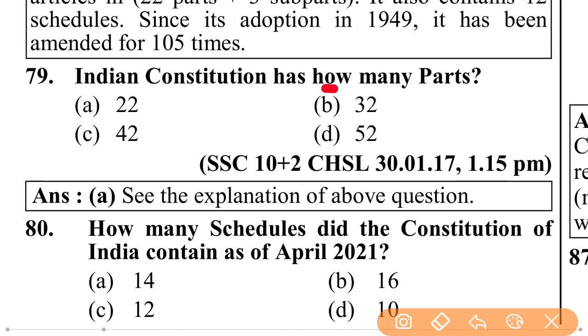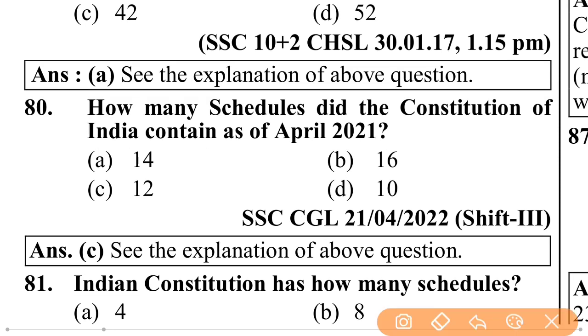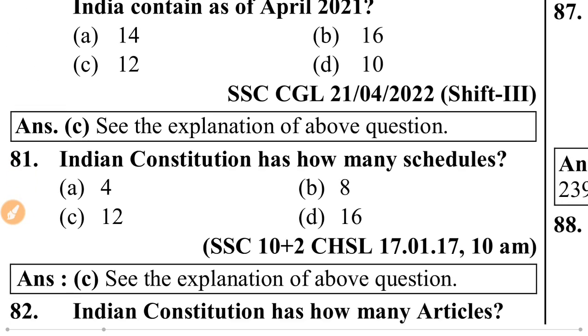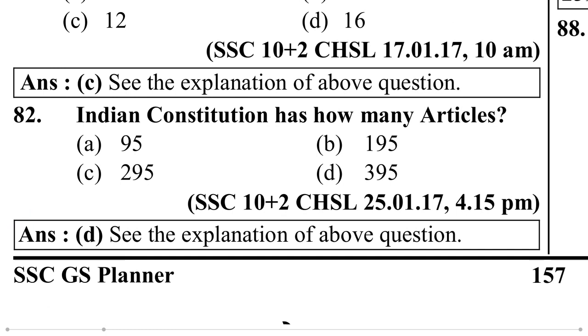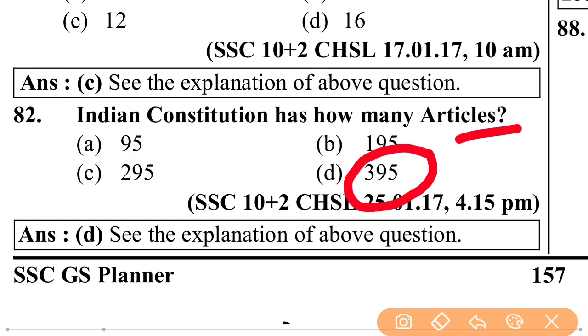Indian Constitution has how many parts? It has 22 parts. How many schedules did the Constitution of India contain as of April 2021? These are 12 in number. Indian Constitution has how many schedules? Indian Constitution has 12 schedules. Indian Constitution has how many articles? It has 395 articles.